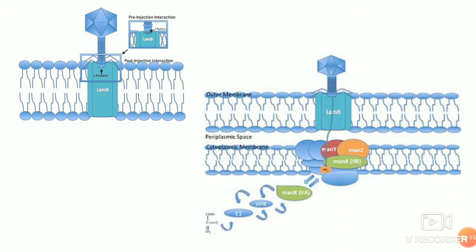The tip fiber, that is the J protein, has evolved to allow the entry. There are two attachments. One is the spike proteins that attach to the cell, that is the loose attachment. Then there is the establishment of proper attachment by the J protein. This binding of the J protein at the tail tip interacts with the maltose outer membrane porin protein of E. coli, which is a part of the maltose operon. This is very important.